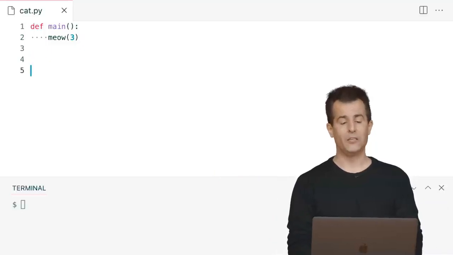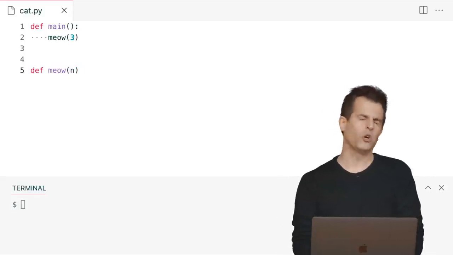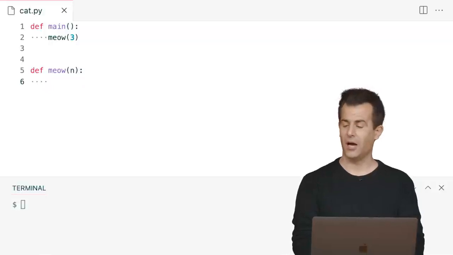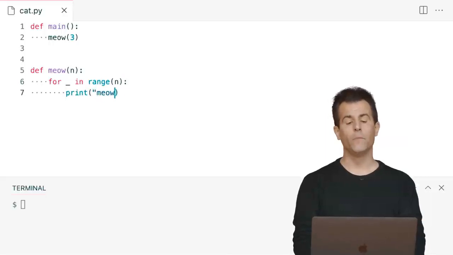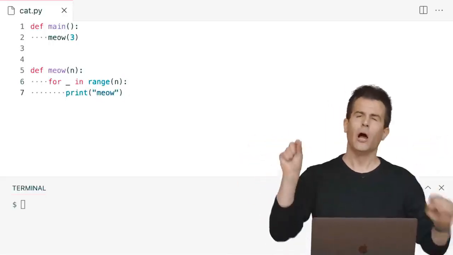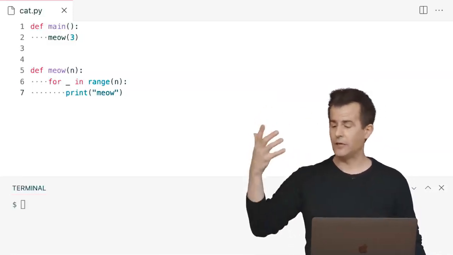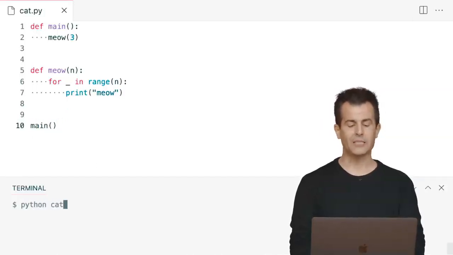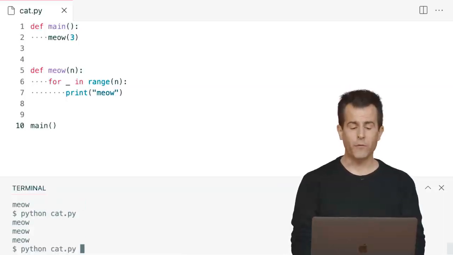So let me go ahead now and define meow. So my meow function should take as input a parameter called n, or anything I want. And this part's pretty easy now. How do you meow n times? Well, for underscore in range(n), go ahead and just print meow. So same code as before, nothing new here. I'm just putting that logic inside of a meow function that's going to have this side effect of printing meow. And now, as before, let me make sure I call main. And if I now run this code, python cat.py, meow, meow, meow. It's always going to do 3 because I've hard-coded the 3.